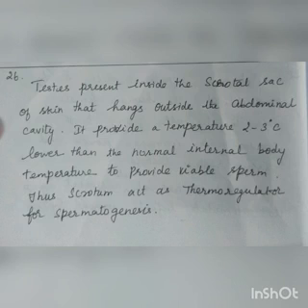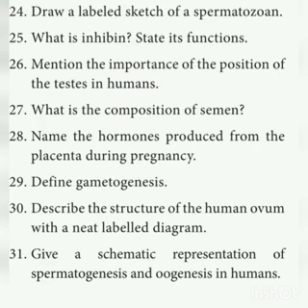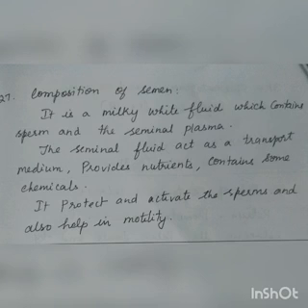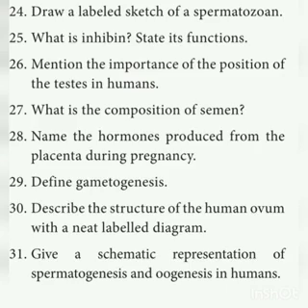Next one, what is the composition of semen? Semen is a milky white fluid which contains sperms and the seminal plasma. The seminal fluid acts as a transport medium. It provides nutrients and contains some chemicals. It also protects and activates the sperms and helps in motility. Motility means movement of the sperms.